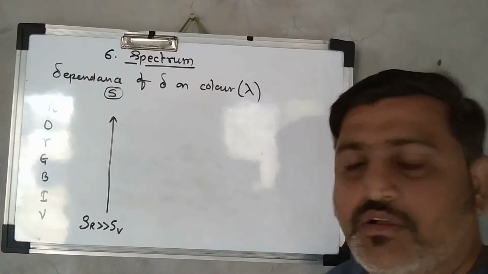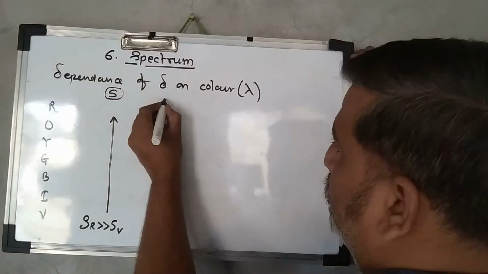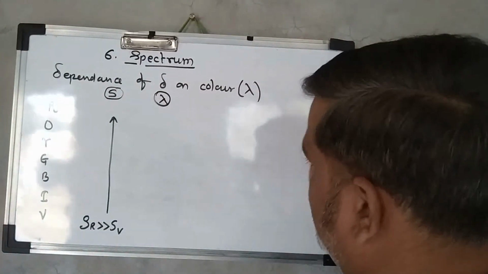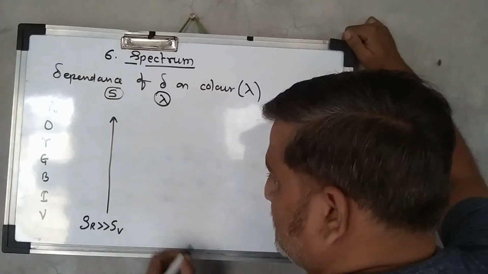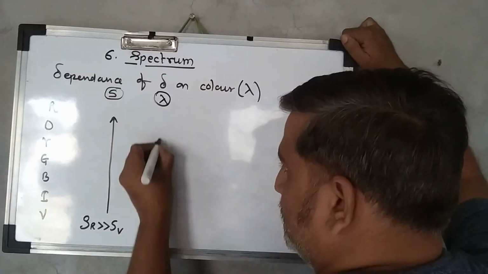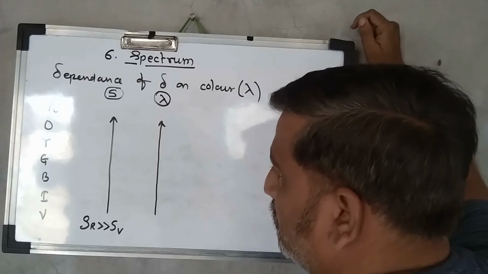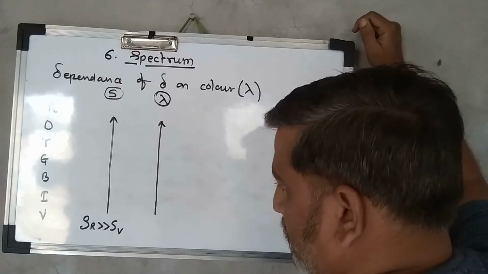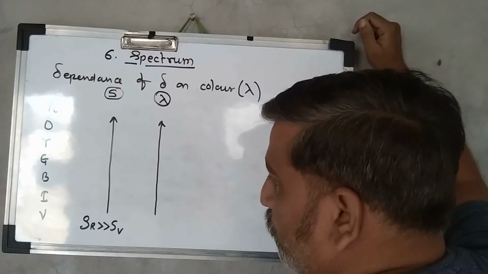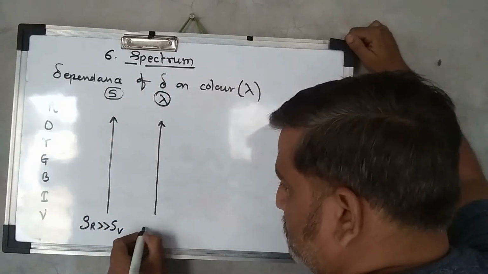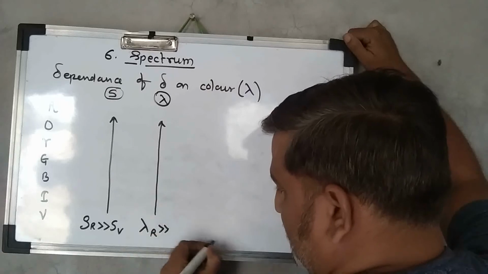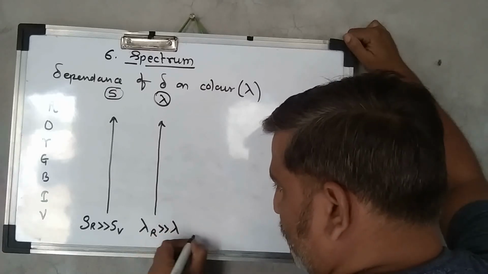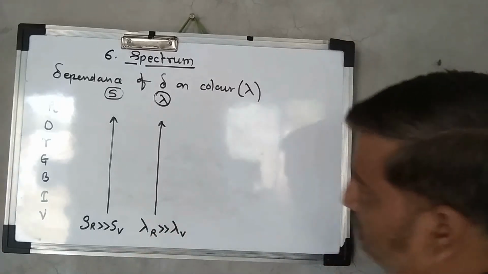Now let's talk about the wavelength, or lambda. The wavelength of the red color is maximum. So I can say the wavelength of the VIBGYOR colors increases from violet to red. So lambda for the red color is much greater than the wavelength of the violet color.